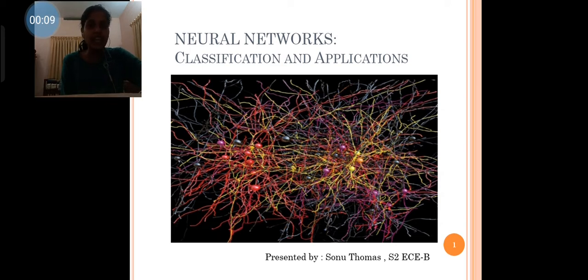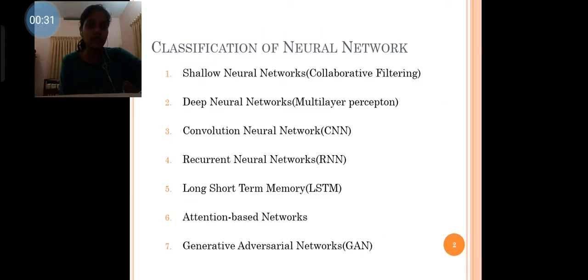So before going directly into classifications and applications, let's look into what a neural network is. A neural network is a series of algorithms that endeavors to recognize underlying relationships in a set of data through a process that mimics the way the human brain operates. Now let's check the classifications of neural networks.